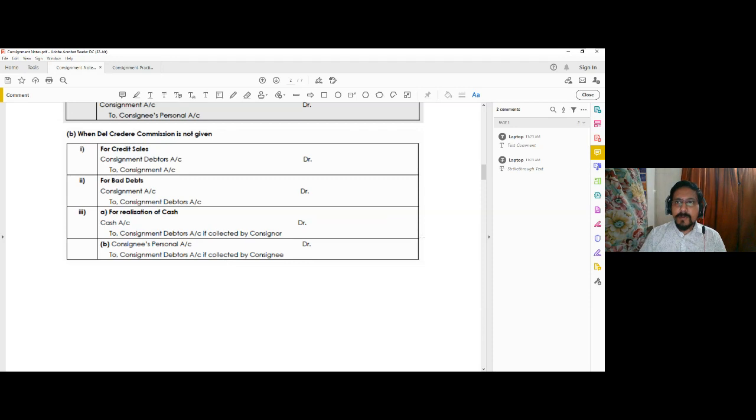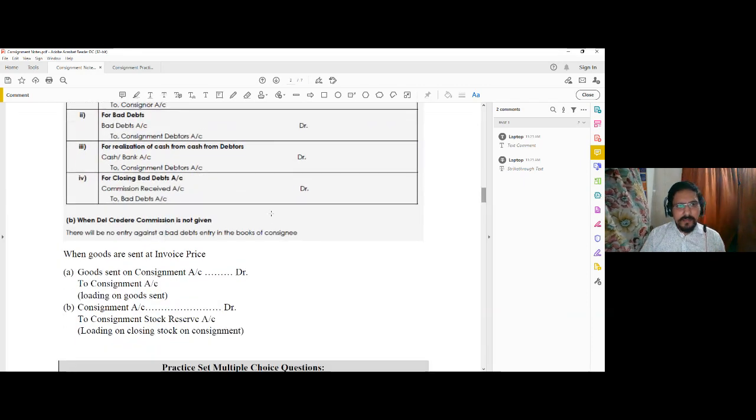But when you are not providing any delcredere commission, and you are taking the risk of credit sale and bad debt, the consignee is relieved from such duty. So in the books of the consignee, for this credit sale and bad debt, there will be no entry. In that way, the credit sales and delcredere commission will be treated.